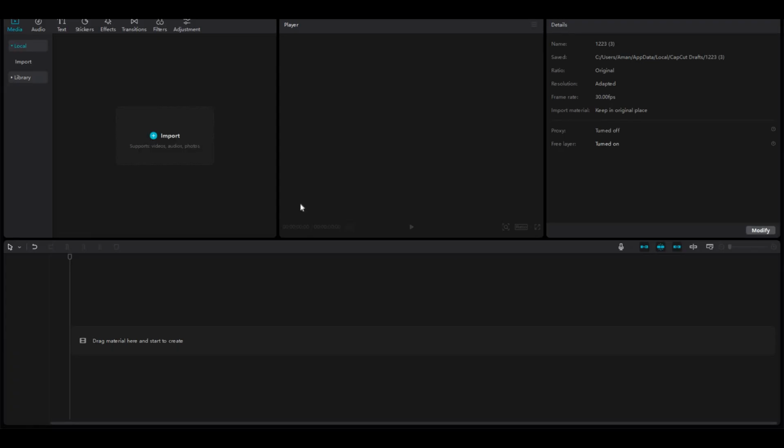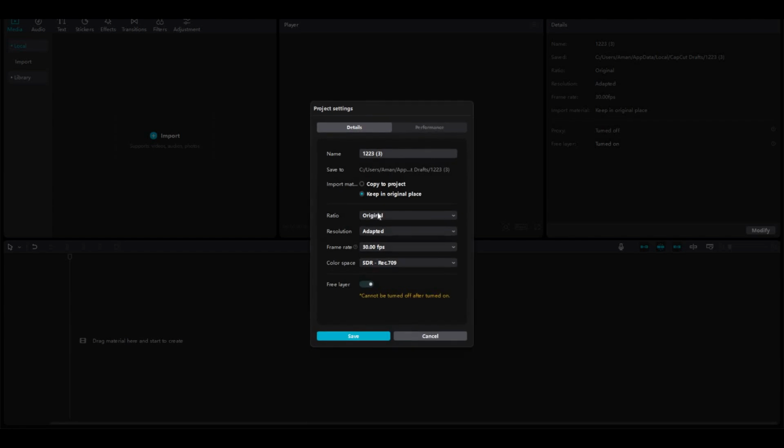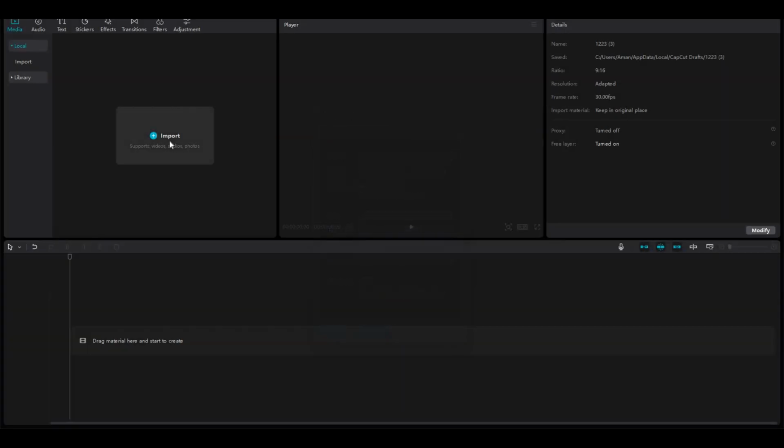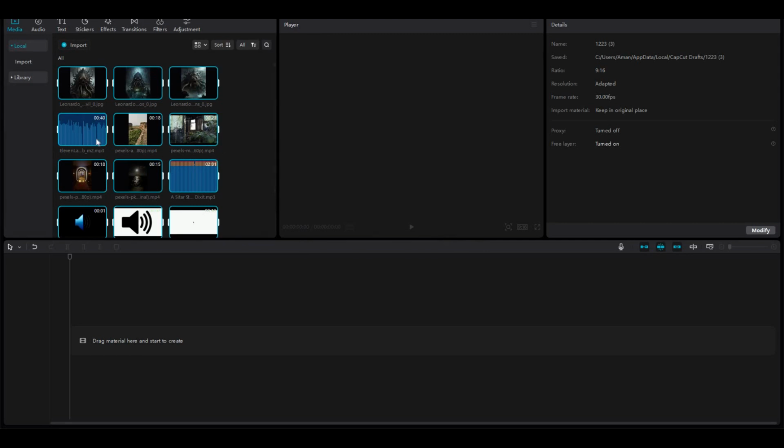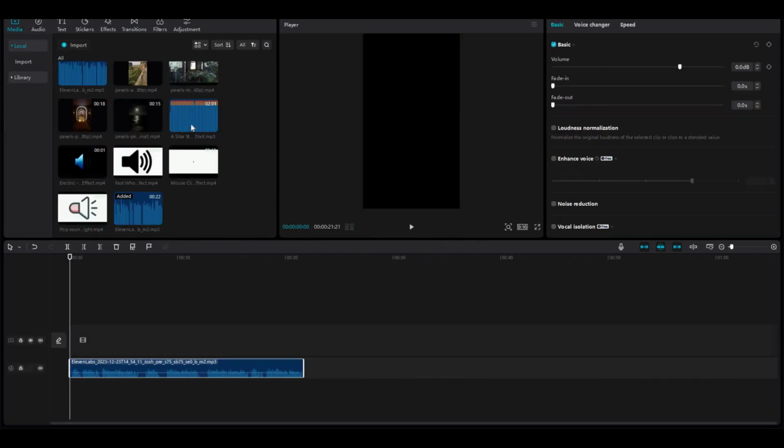I'm going to use CapCut for this process. It's a free video editing software, and you can download it to your computer or mobile. Click Create a new project. On the side of the screen you can see a button called Modify. Just click it and you can change your project name and select a suitable size for your video, which is 16:9 ratio. After that, click this Import button and import all the images, voiceovers, music and videos to this editor.